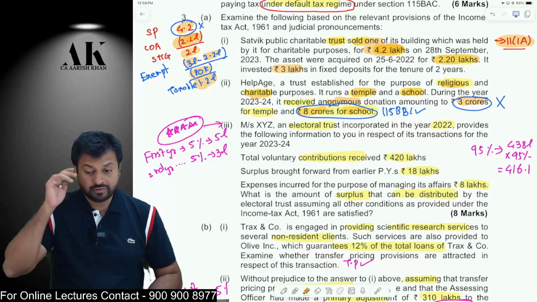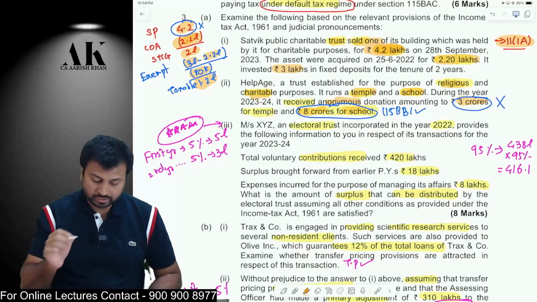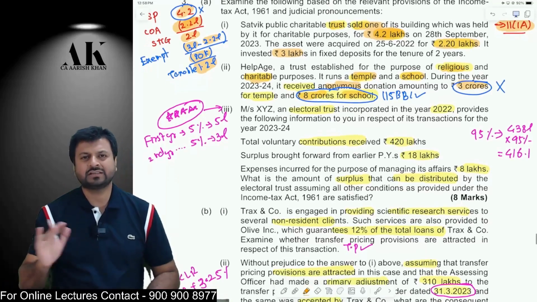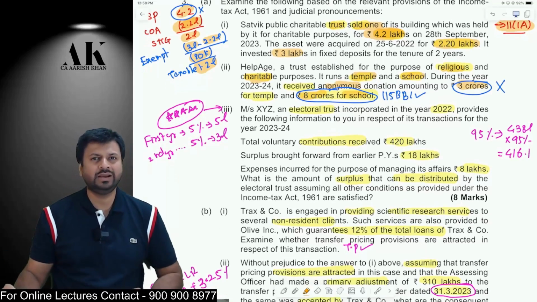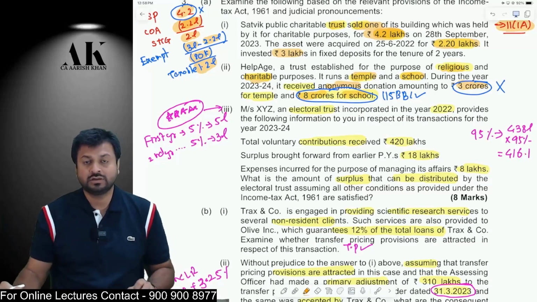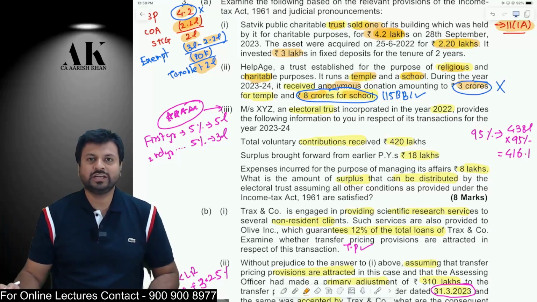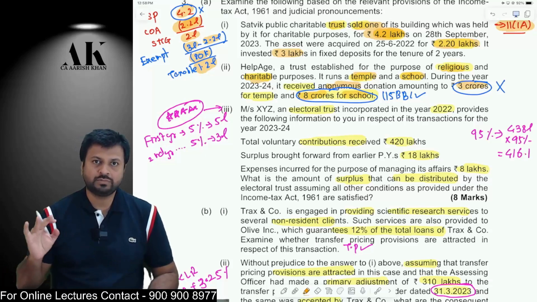Now, the next question is a very, very important question on electoral trust. Such kind of question they have never asked in examination. Why have they suddenly got reminded of this question? Because of the election. Because there is a union election 2024, there are chances that there might be a question on electoral trust or electoral bonds in the examination. So you have to be very careful with these kind of questions. Read the provisions thoroughly.